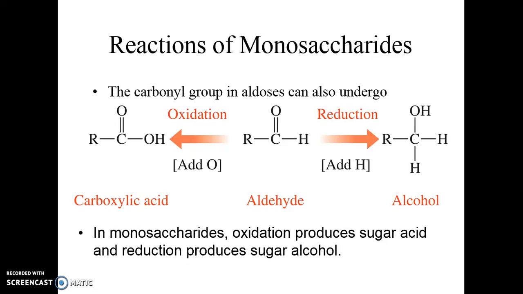I'm removing oxygen. I can change the aldehyde to an alcohol by doing what? I add a hydrogen here and I add a hydrogen here. See this? There's an additional hydrogen down here and an additional hydrogen there. The addition of hydrogen is reduction. The removal of hydrogen would be oxidation.